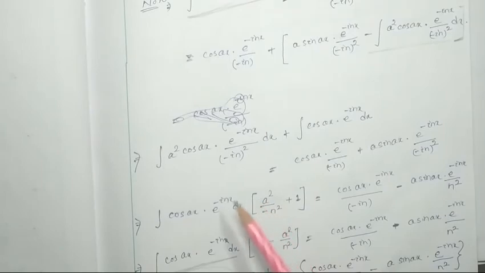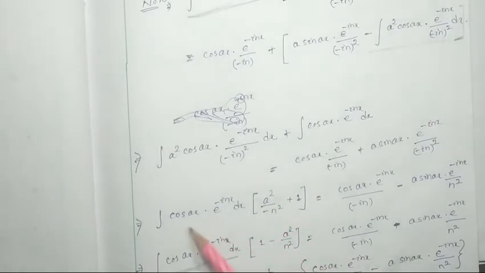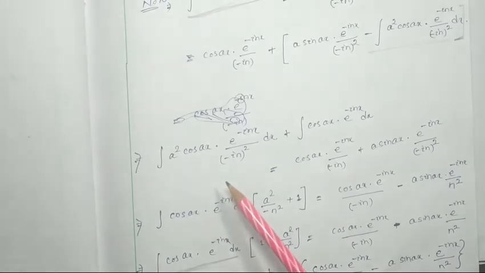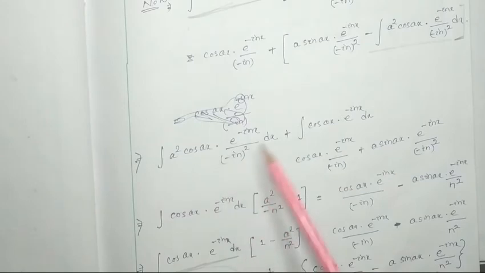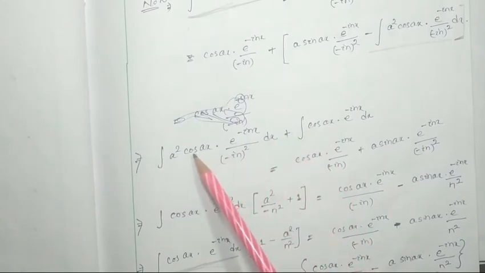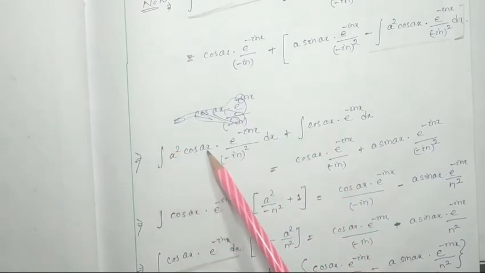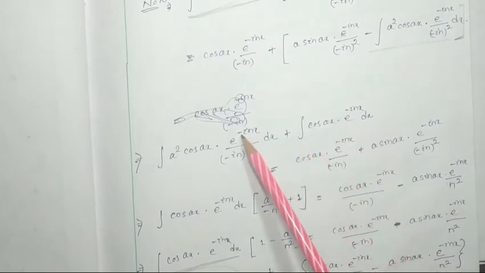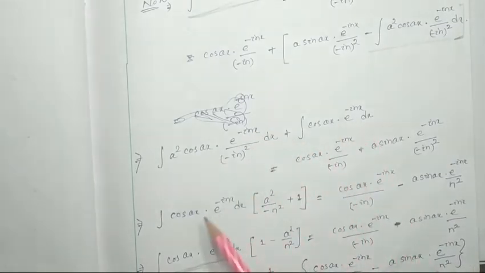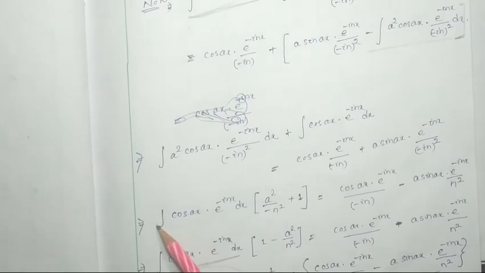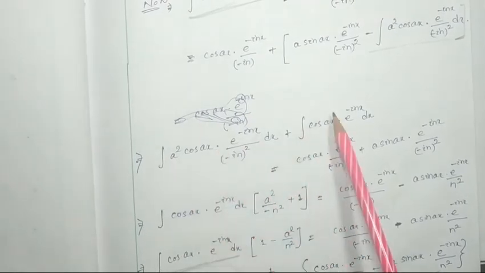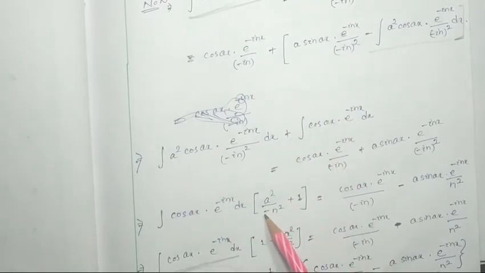Now here on the left hand side I can take the common factor from these two terms: the integration of cos ax e to the power minus inx dx. If we take this common from this term and this term, we get a square by minus n square.